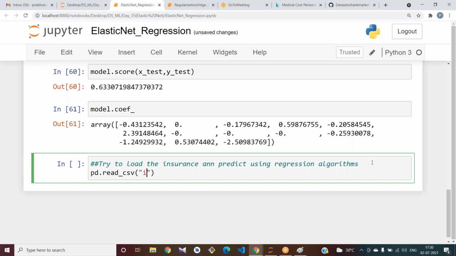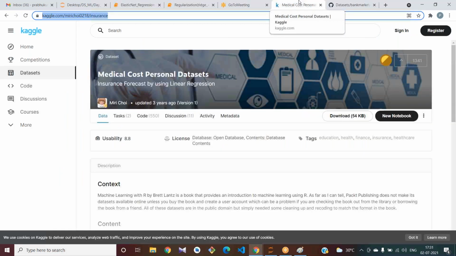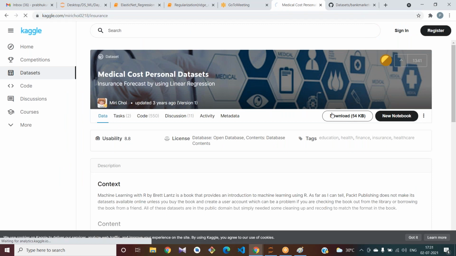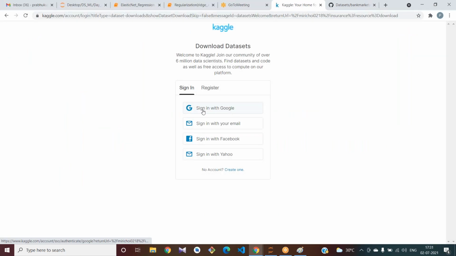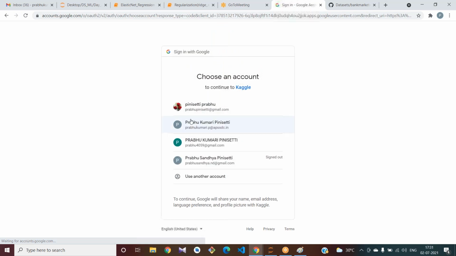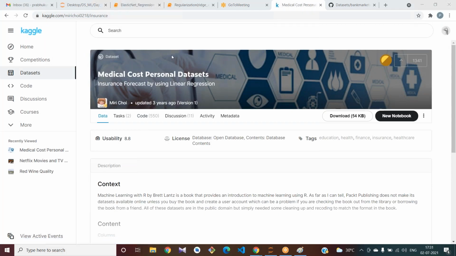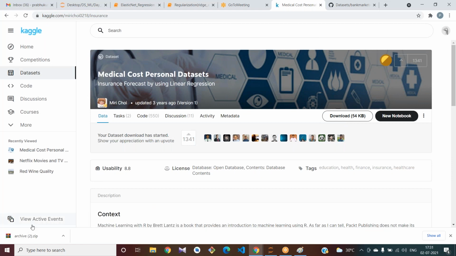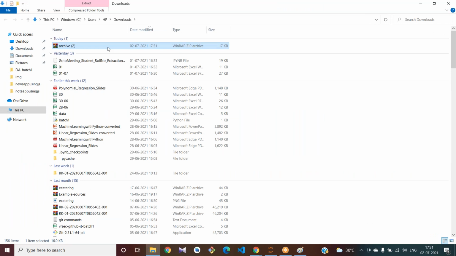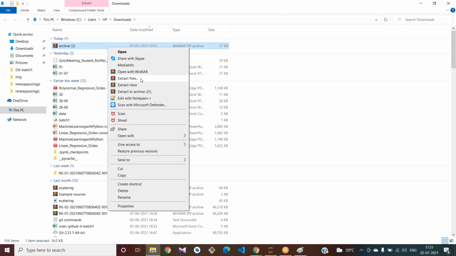pd.read_csv insurance.csv. I think you know how to download a dataset from Kaggle. First you should sign in. If you didn't sign in, it will ask you to sign in with an account. Now click on the download symbol. A zip file will get downloaded. Try to extract your file.